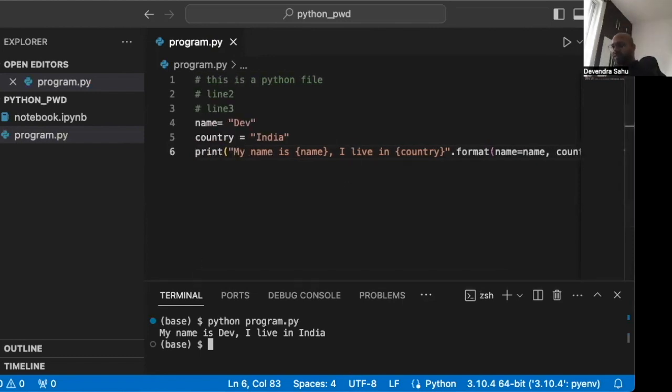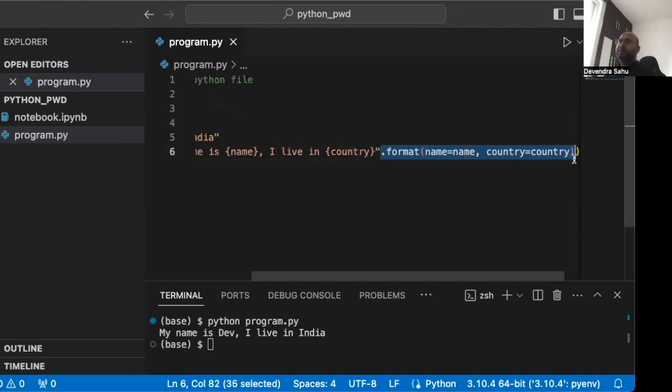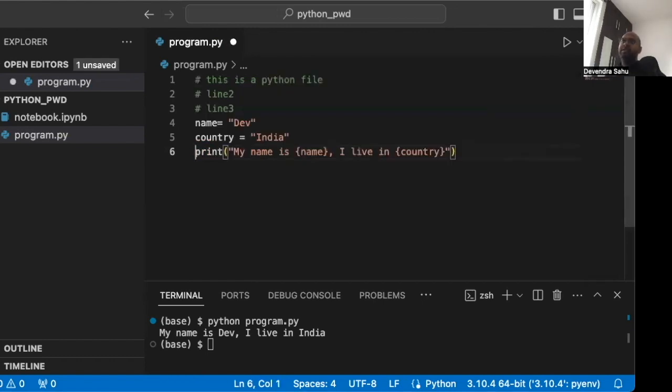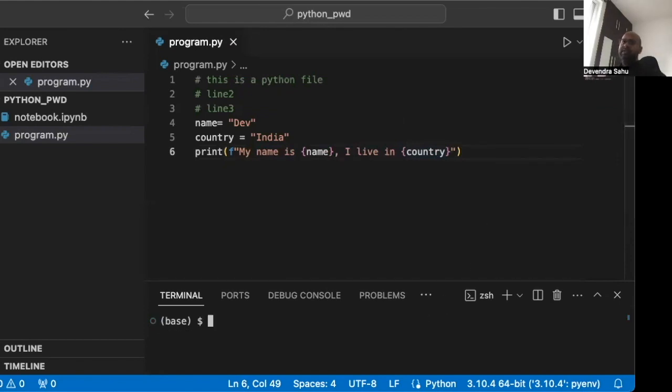We have already seen f-strings, and also why f-strings are better: we don't have to write this format part, which could be tedious. We can just add an f here and it identifies. So this is the f-string style of formatting. As soon as we added this f, the code editor is able to identify that this is a variable, this is also a variable, and it should work. Let's clear the screen, run it again, and it works.